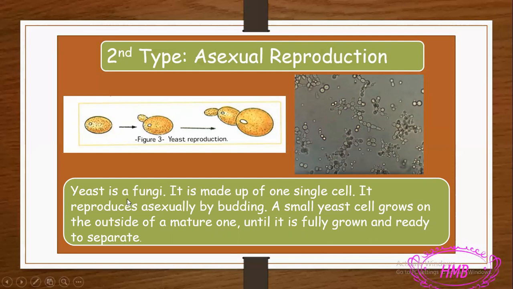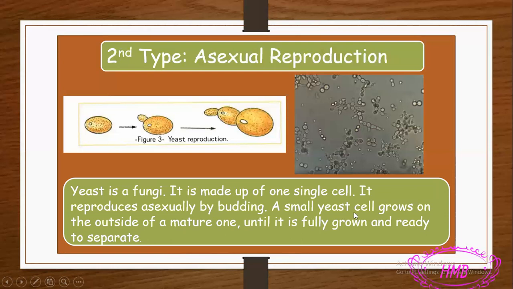Yeast is a fungi. So هالخميرة هي عبارة عن fungi، هي عبارة عن living thing بنسميه fungi. It is made up of one single cell. يعني إذا جبت one yeast and I check it under the microscope, I will see only that this living thing is only made up of one cell. منه complicated كتير. هو كل هال living thing عبارة عن one cell. That's why we cannot see it by our eyes. How does it reproduce? It reproduces asexually by budding. شو يعني budding? Let's see.